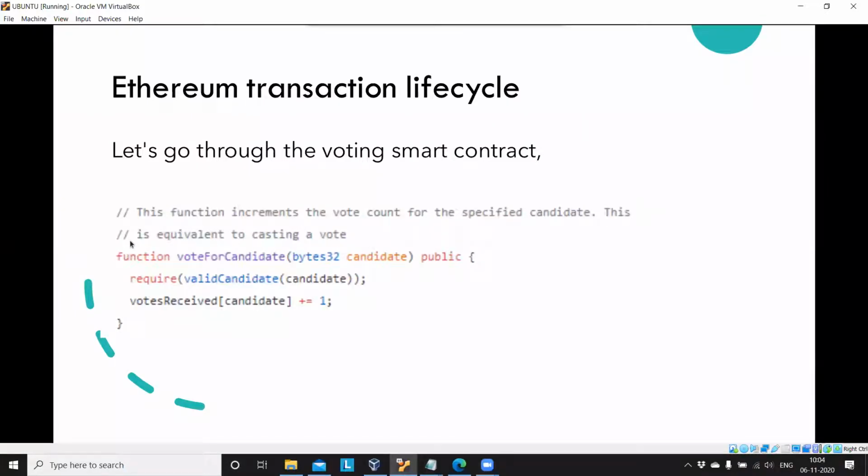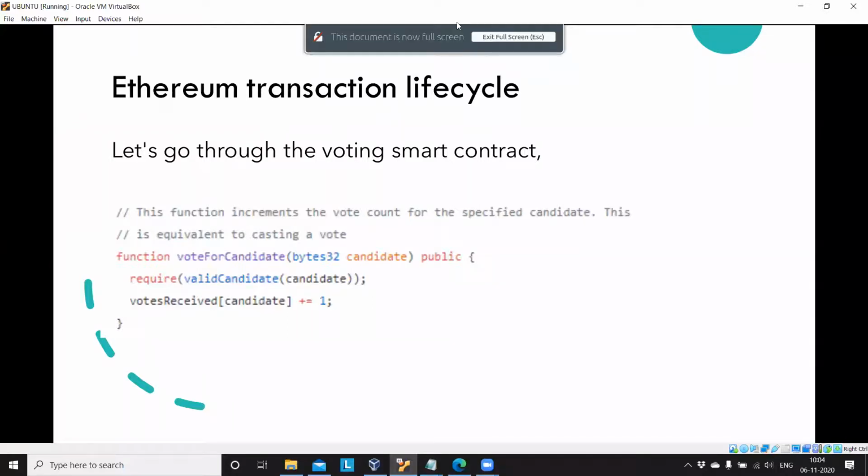See this. This is a smart contract function. The function name is vote for candidate. We are passing a bytes32 of candidate name, and the visibility of this function is public, and require valid candidate of candidate. Require means what? We have some modifiers, right? Then votes received of candidate. We are incrementing the vote here. So this function increments the vote count of a specified candidate. This is equivalent to casting a vote. Is that clear?